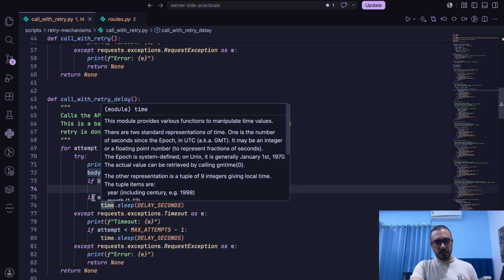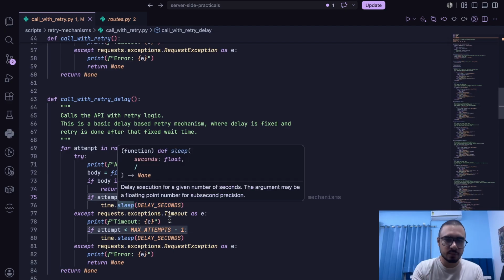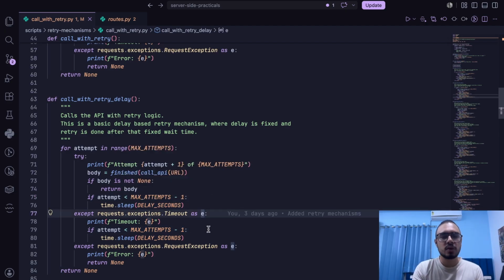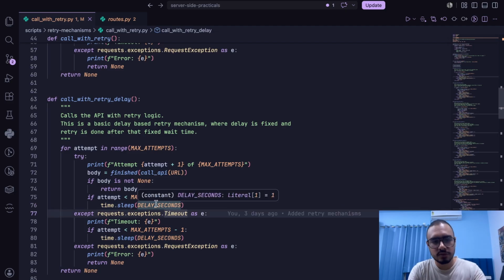Now there is this particular if statement that says attempt is less than max attempt minus 1. Now what does that mean? It is checking if this is the last attempt. If it is the last attempt, we don't want it to sleep, right? So in that case, we just check if attempt is less than max attempt minus 1, and we'll let it sleep for this amount of seconds. And in this case, we have set it to 1, so it will sleep for 1 second.